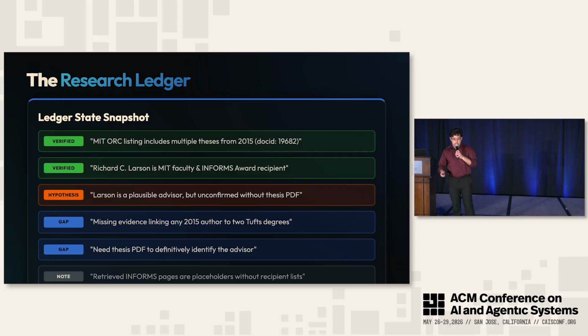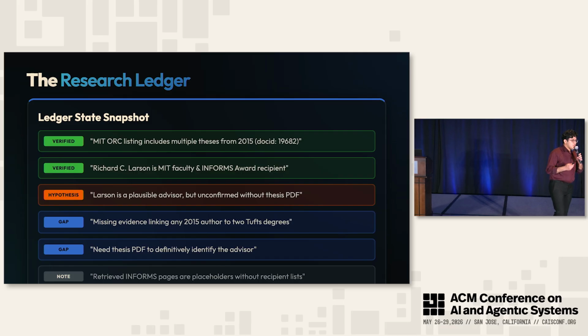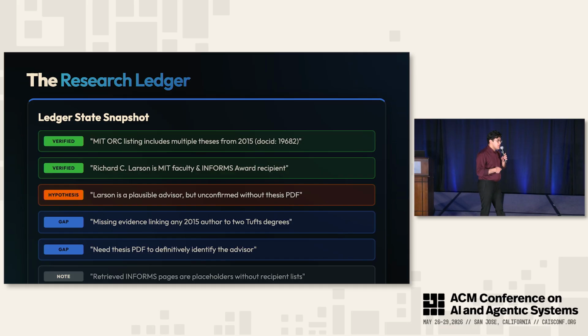Let me show you a little bit of a snippet from the research ledger for that question from earlier. As you can see, we have a small set of specific facts that we've extracted throughout the whole entire trajectory. And we assign some preliminary tags to each one of these facts. And as the agent continues to grow, it keeps overwriting these facts.